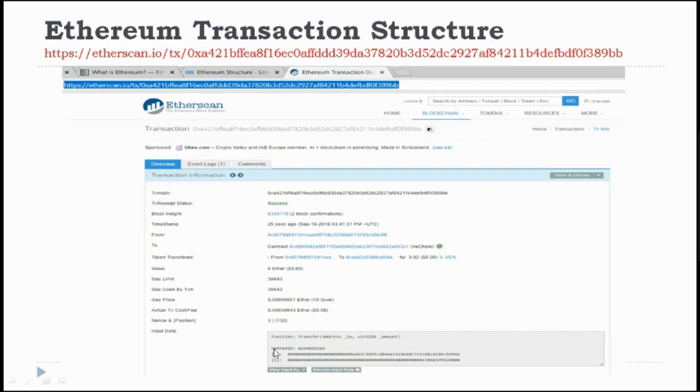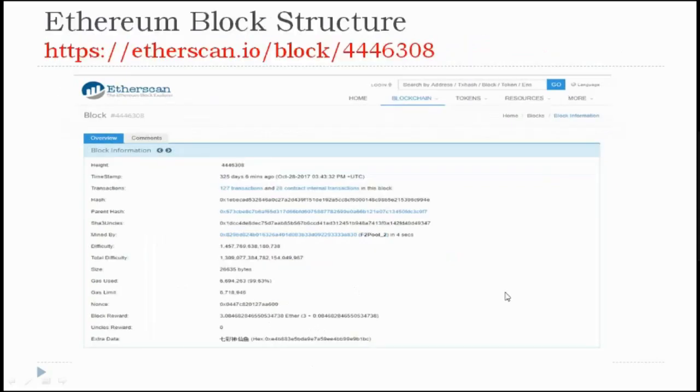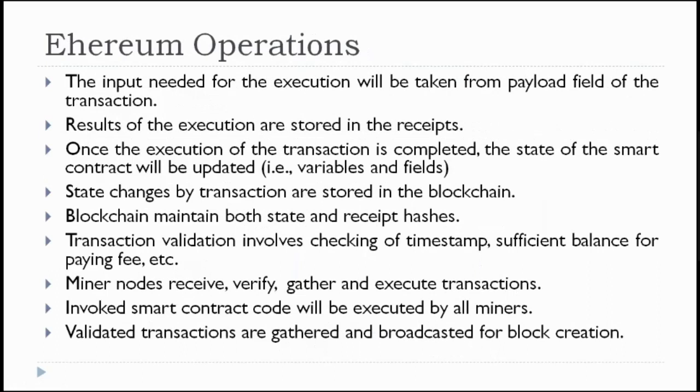And also you can see at the bottom the function transfer of address to uint256 amount, and the method ID, and here is the transaction amount, and this is the address which was generated. So these details enter the contract execution. After contract execution, whatever the result, it will also be stored in the input data, and this information will be maintained in the transaction execution.